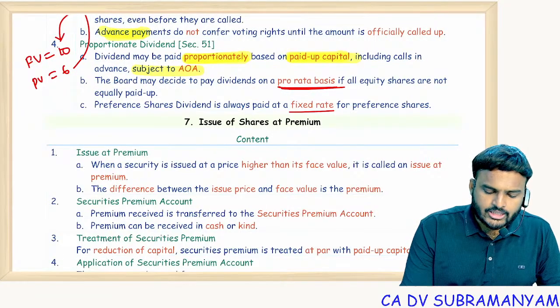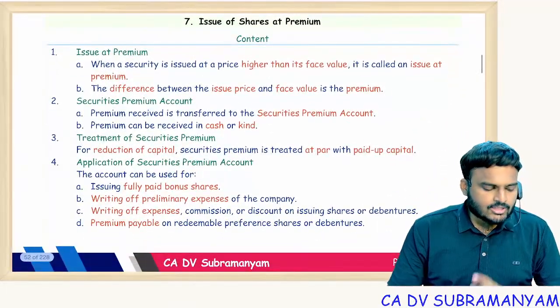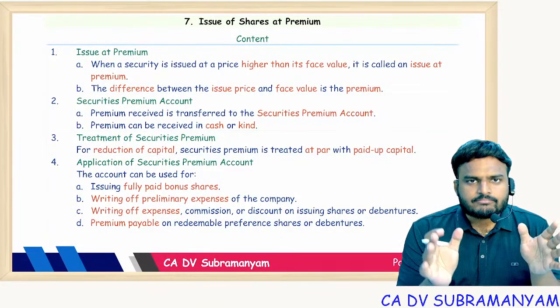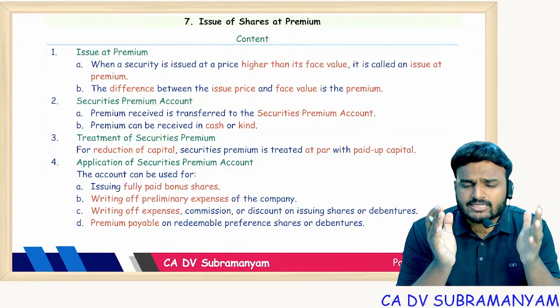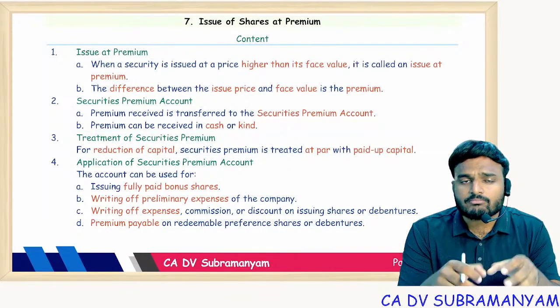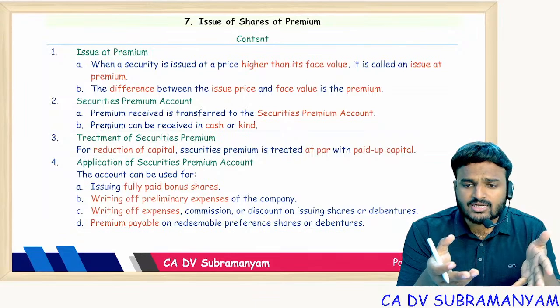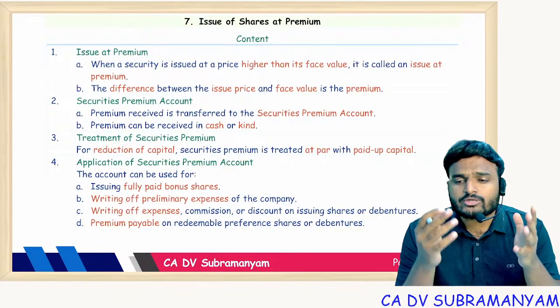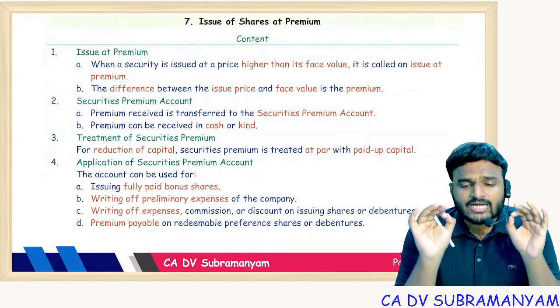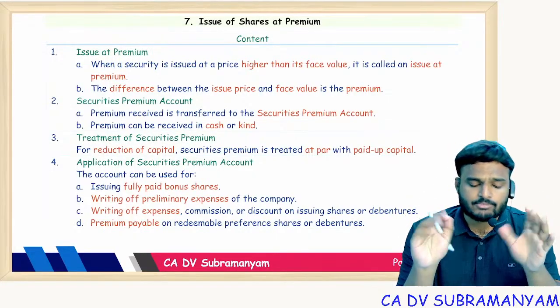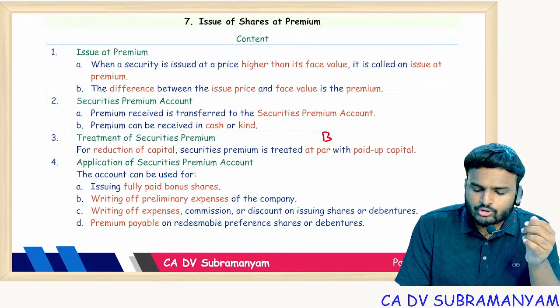Next one, issue of shares at premium. For issuing shares at premium, AOA approval is not at all required. Companies Act is not placing any rules on fixation of securities premium. It's up to you, my dear directors of the companies. You can fix securities premium whatever amount you want. But I'm imposing conditions on utilization of securities premium. For all companies, utilization of securities premium, 5 purposes are allowed.